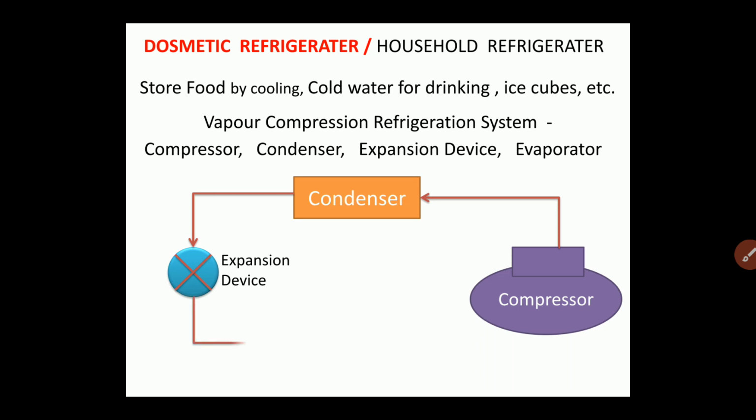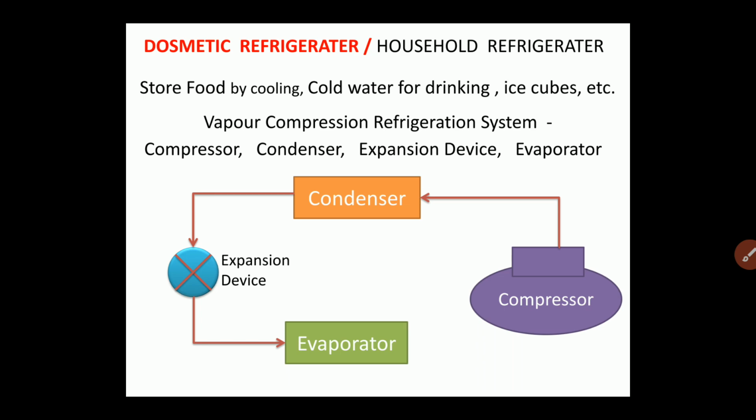After expansion, the refrigerant enters the evaporator. In the evaporator the refrigerant evaporates from liquid to vapor, and for evaporation heat is required. The heat of evaporation is absorbed by the refrigerant from the surroundings, and thus cooling of the surroundings takes place.